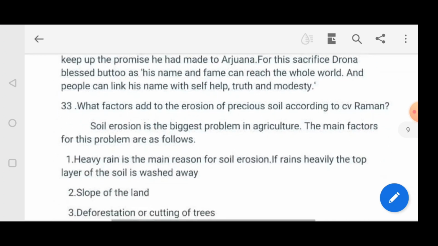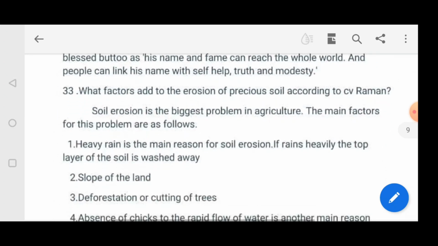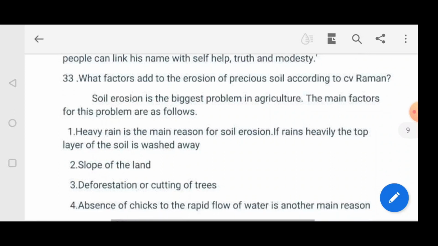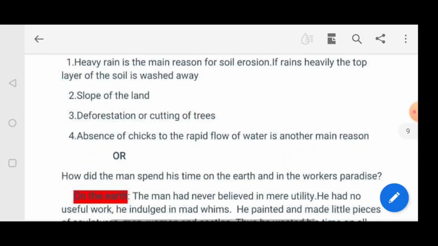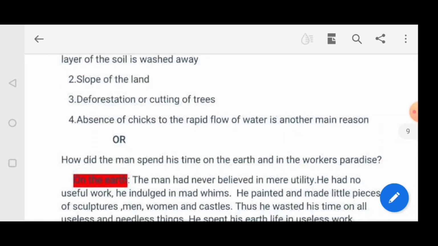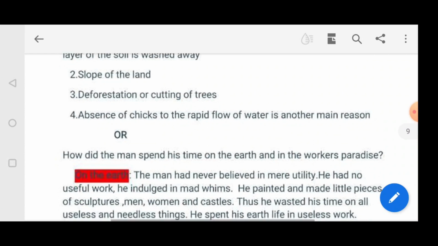What factors added to the soil erosion of precious soil according to C.V. Raman? Soil erosion is the biggest problem in agriculture. The main factors for this problem are as follows. Heavy rain is the main reason for soil erosion. If it rains heavily, the top layer of the soil is washed away. And the second one, slope of the land, deforestation or cutting of trees. And the next one, absence of checks, or the rapid flow of water, is another main reason.